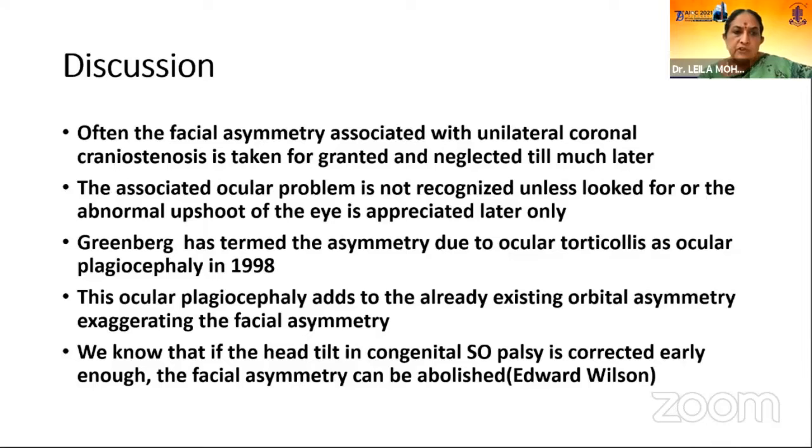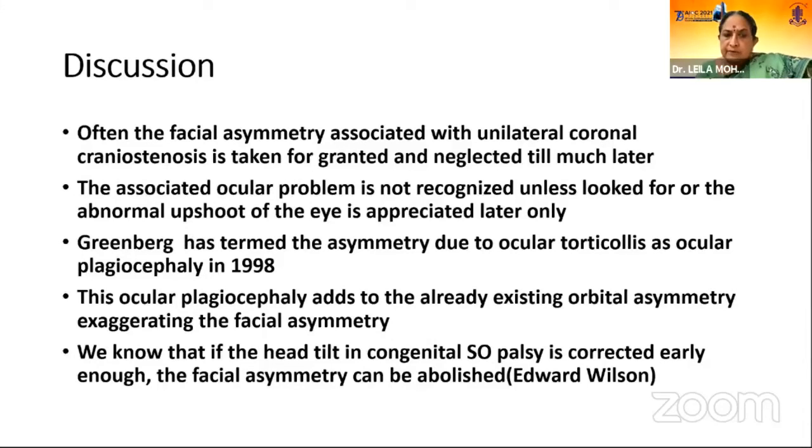So coming to the discussion, often the facial asymmetry associated with unilateral coronal synostosis is taken for granted, neglected till much later, and the associated ocular problem is not recognized unless looked for the abnormal head posture. And this ocular plagiocephaly adds to the already existing orbital asymmetry, exaggerating the facial asymmetry.